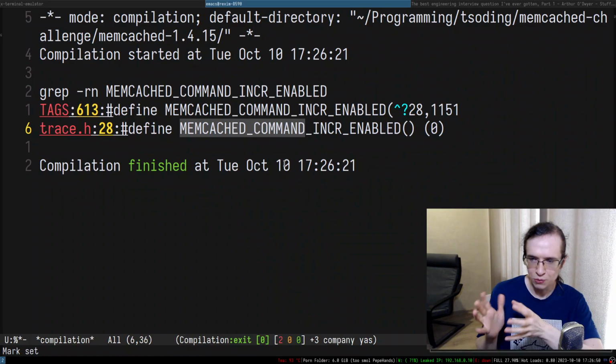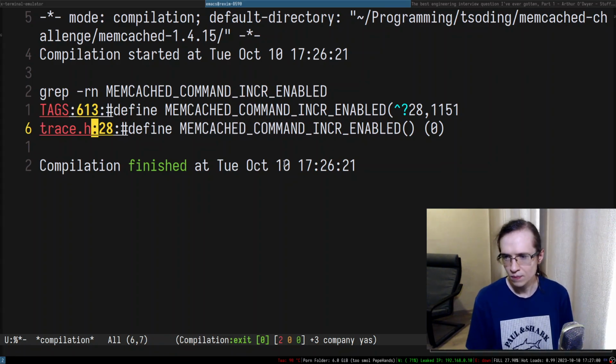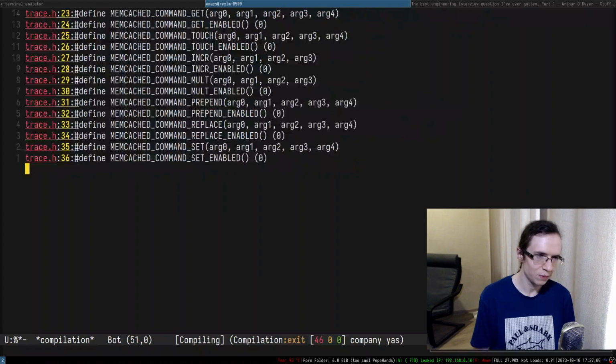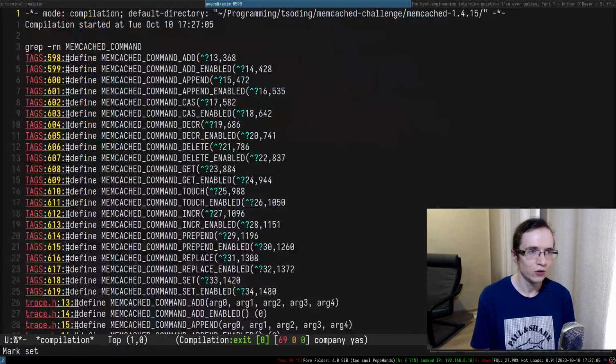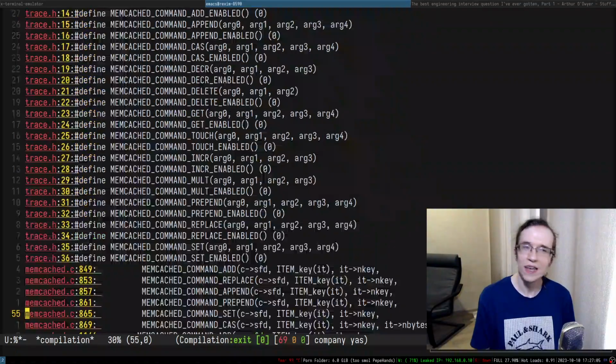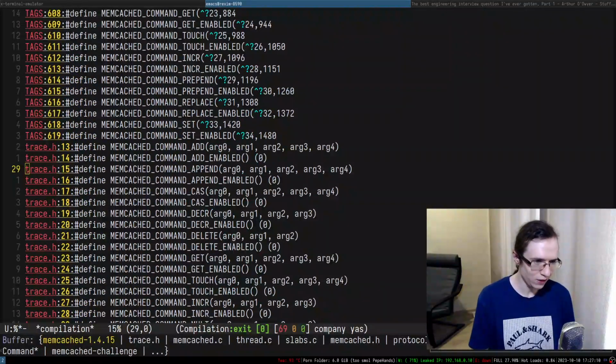Maybe there is some sort of preprocessor macro that constructs this name somehow, and all of that is handled in a particular way. I don't really know. So maybe we can try to search for just memcached command, just to see. Nah, I think it's literally that.